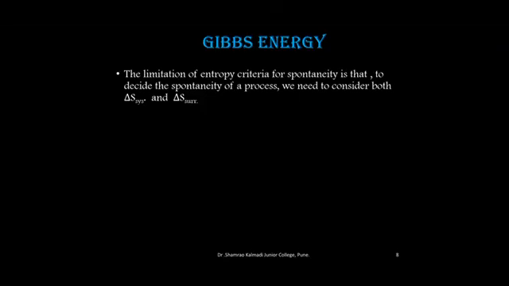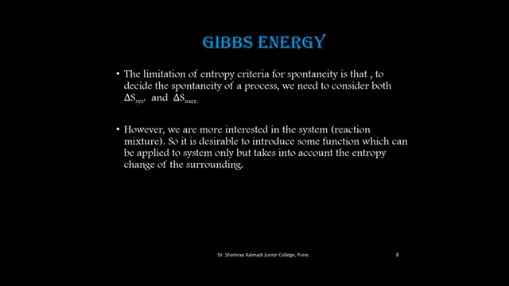Let us see a new factor, Gibbs energy. The limitation of the entropy criteria for spontaneity is that to decide the spontaneity of a process, we need to consider both delta S system and delta S surrounding. However, we are more interested in the system, that is the reaction mixture.